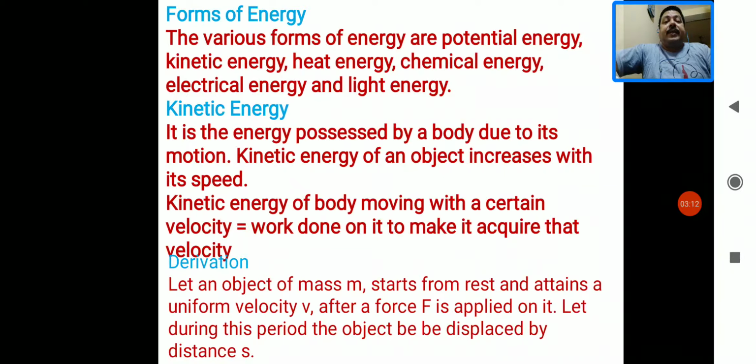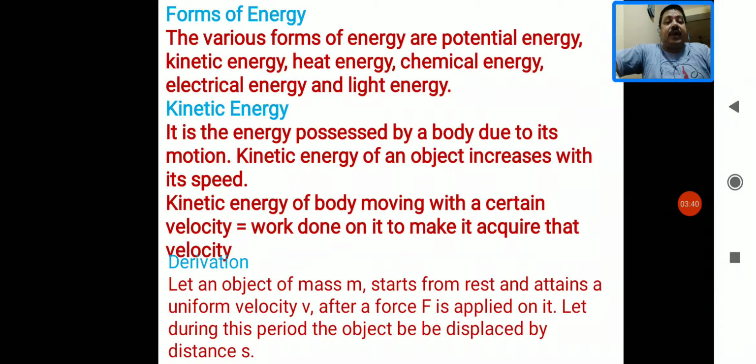It's clear? And for the formula derivation of the kinetic energy, we know that the kinetic energy is denoted by Ek, so it equals 1 upon 2 mv square. So there is a derivation. First, suppose the object of mass m starts from rest and attains a uniform velocity v.